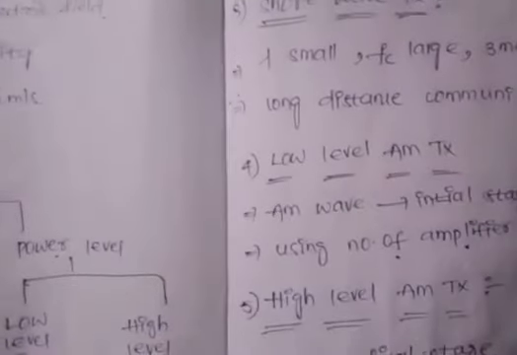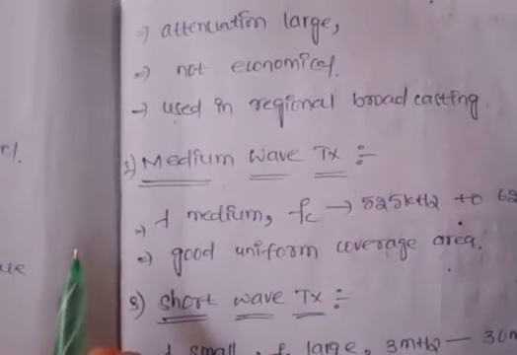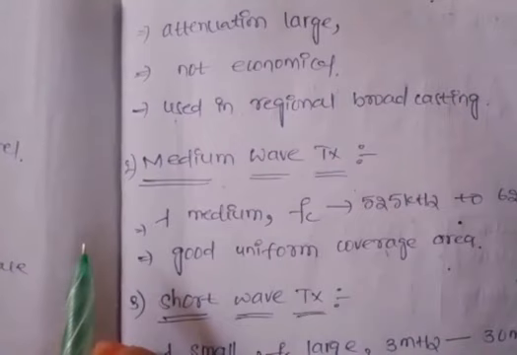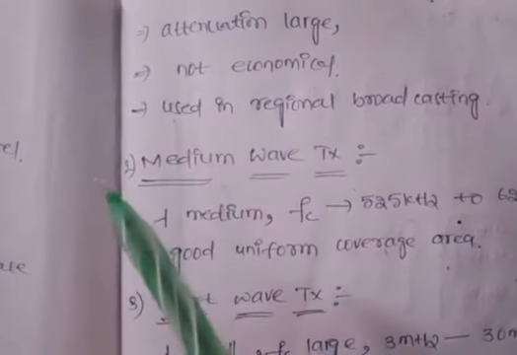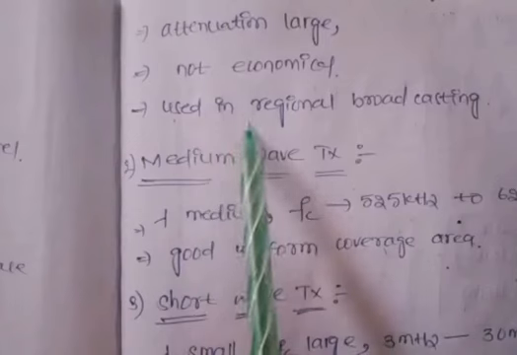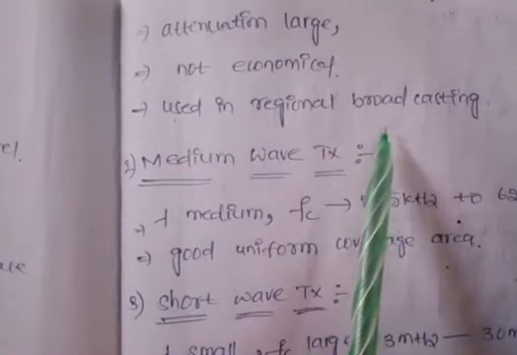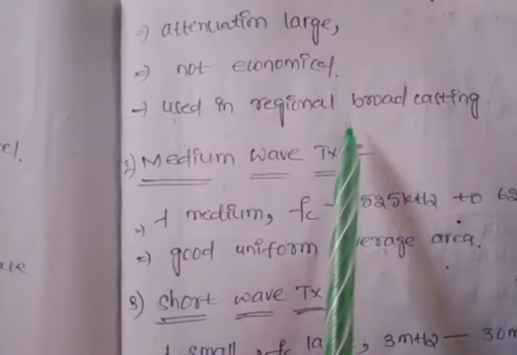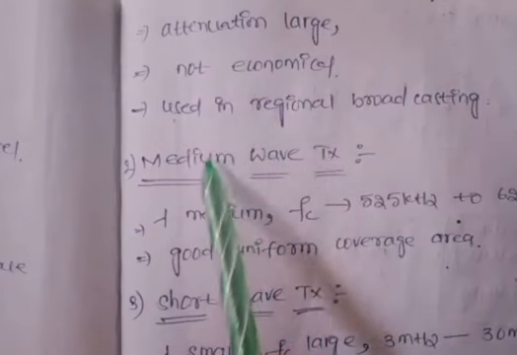Due to the low carrier frequency, the signal will be highly attenuated. With a low carrier frequency, the signal will be transmitted for a short distance. That's why we use this type of transmitter in regional broadcasting. This type of transmitter is not economical.